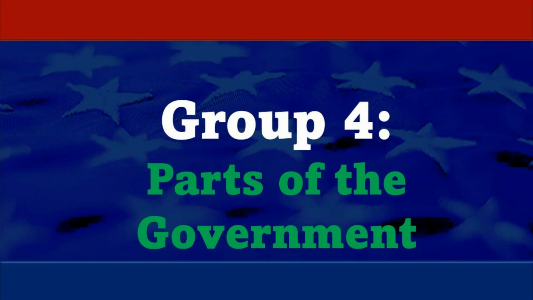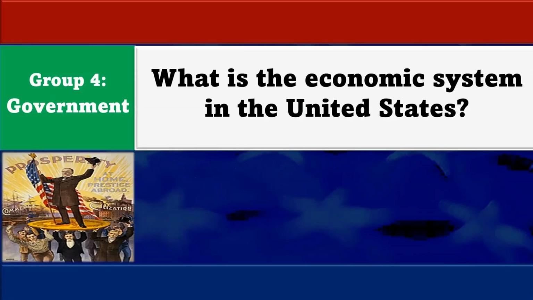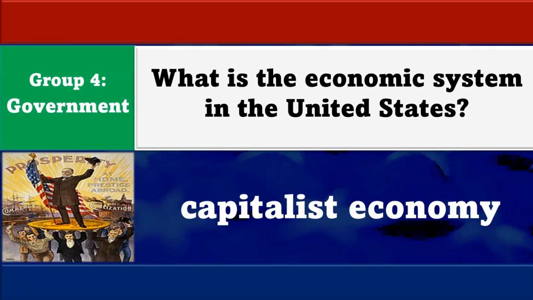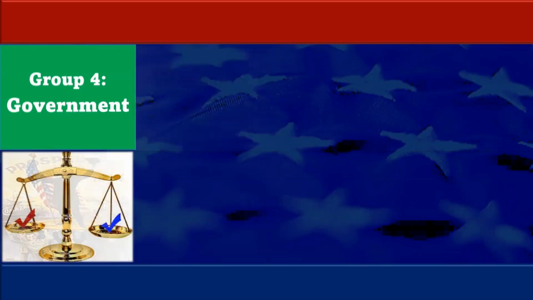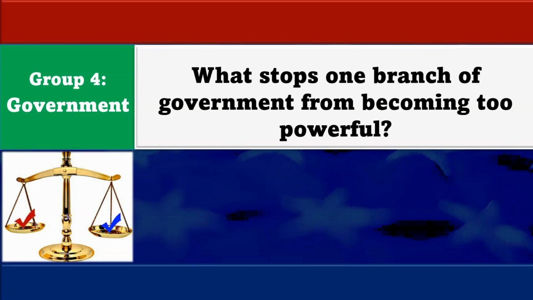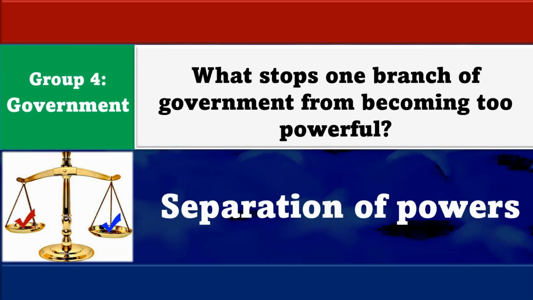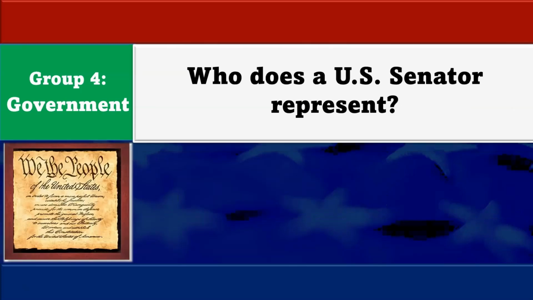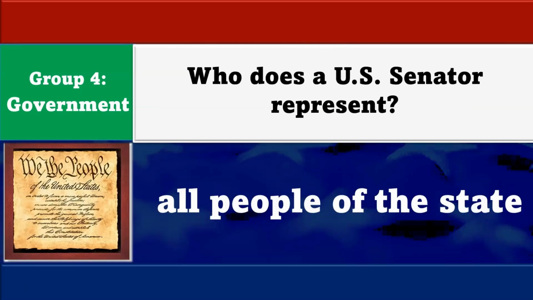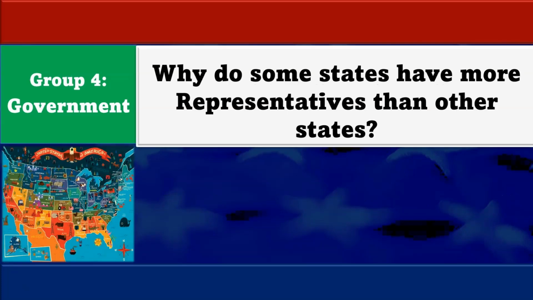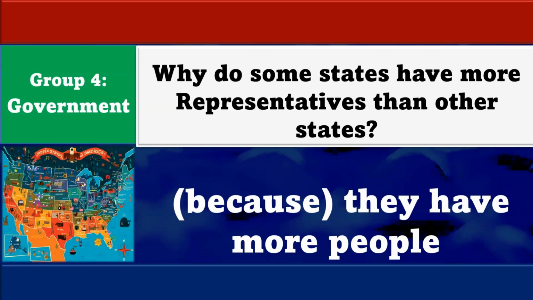Now let's look at group number 4. This group deals with parts of the government. What is the economic system in the United States? Capitalist economy. What stops one branch of government from becoming too powerful? Separation of powers. Who does a U.S. Senator represent? All people of the state. Why do some states have more representatives than other states? Because they have more people.